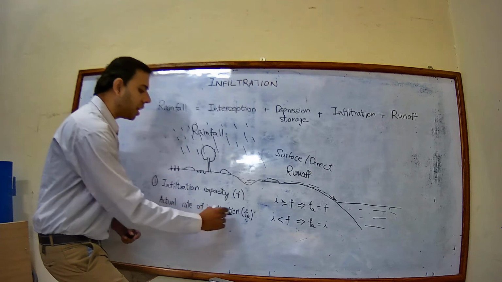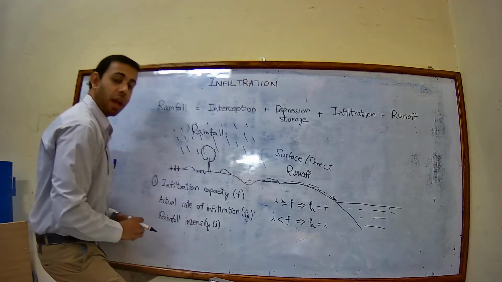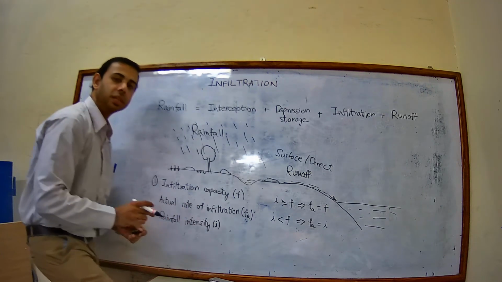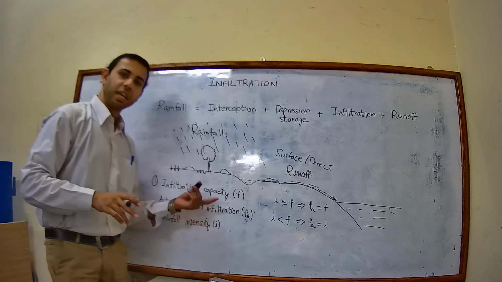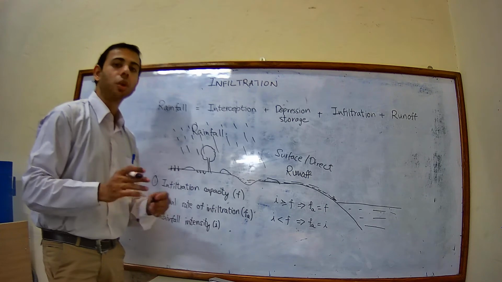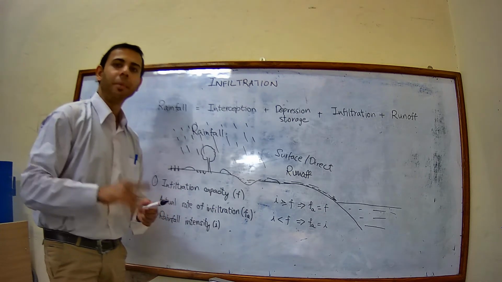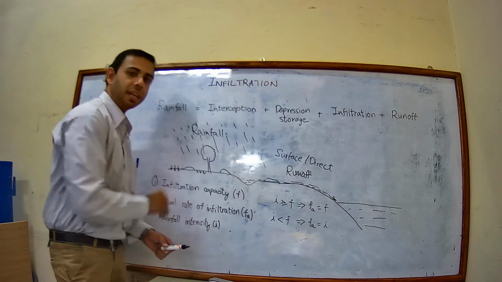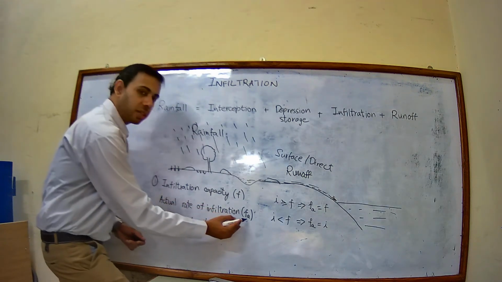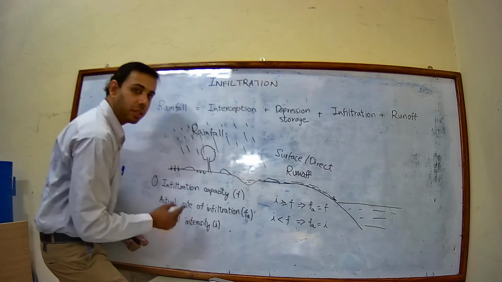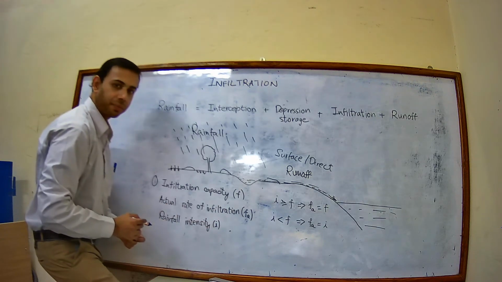Next is the actual rate of infiltration. Actual rate of infiltration means it is the actual infiltration capacity. This too can vary, depending on the soil conditions and the climatic conditions. And actual rate of infiltration is denoted as FA.